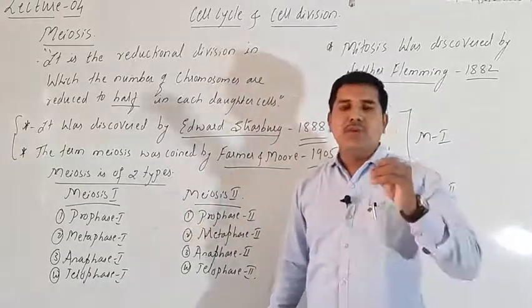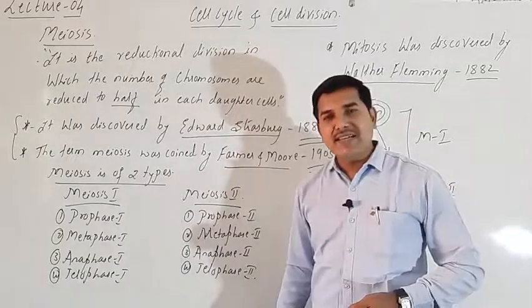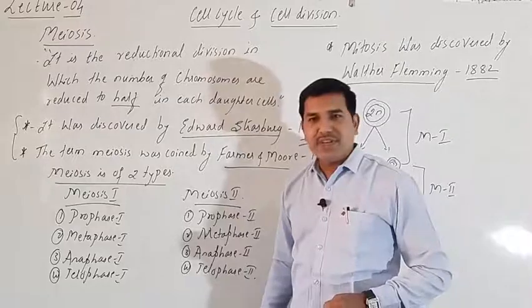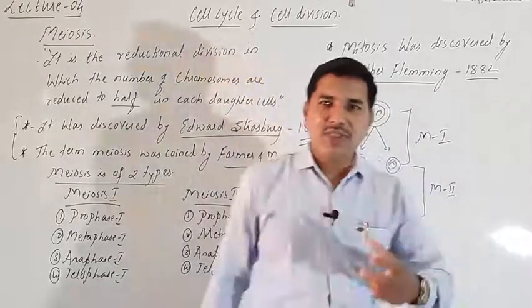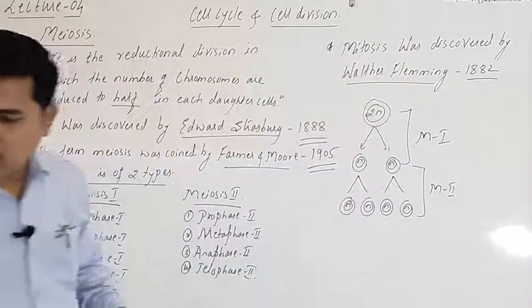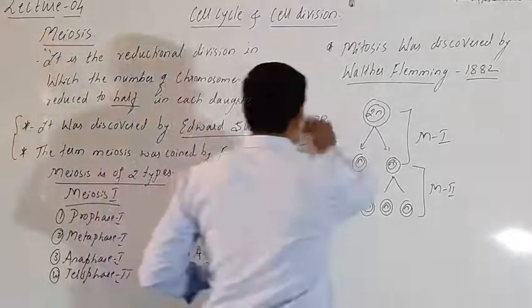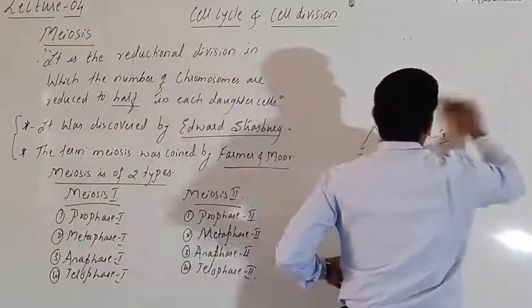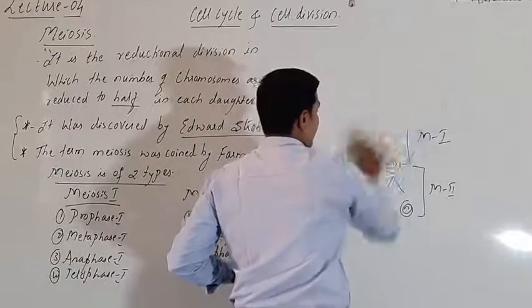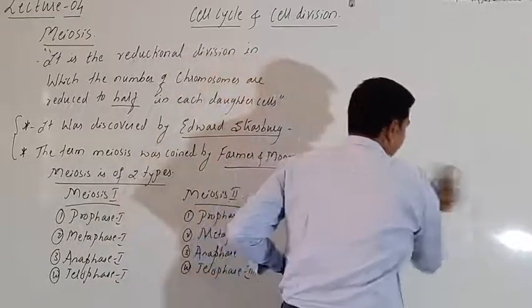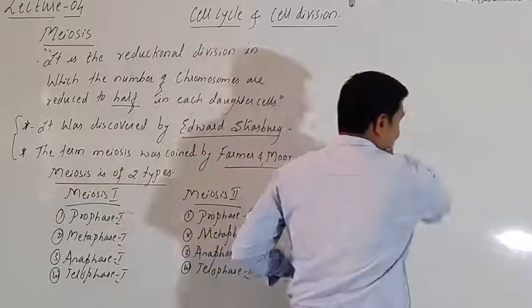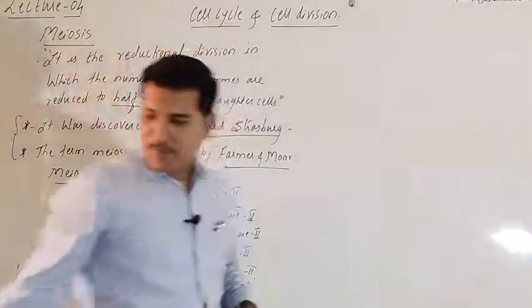Now today we are going to look at the stages of meiosis 1, especially the prophase. Let us see what stages are inside it. Its stages and the detailed account, its explanation is a little bit more, and that is the most important part of meiosis, where it has mainly 5 sub stages.